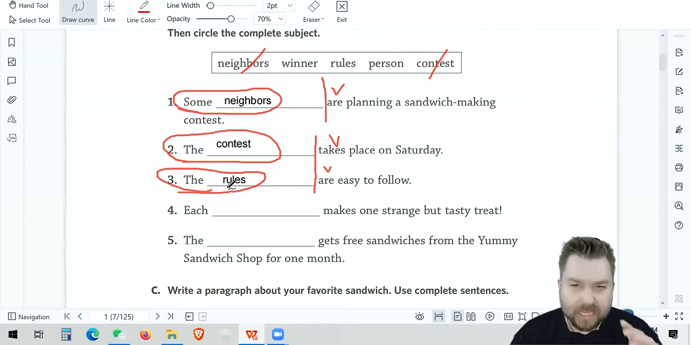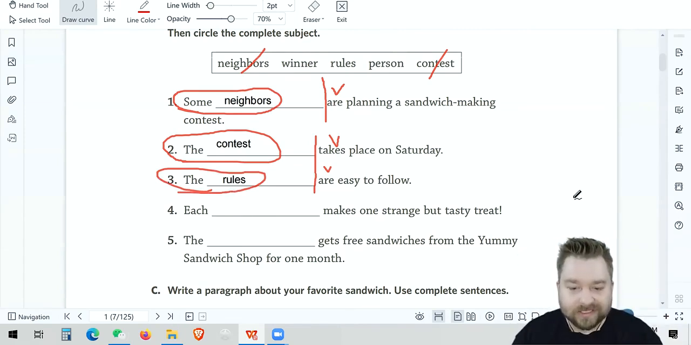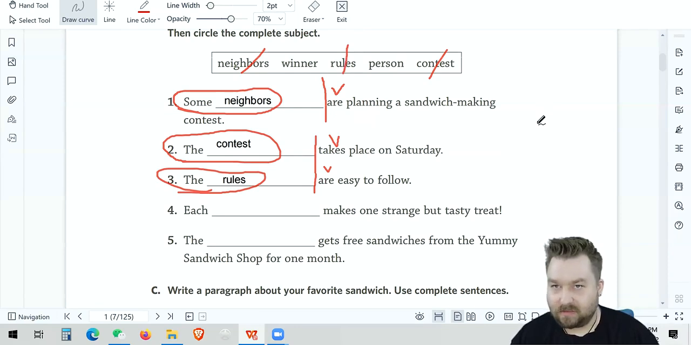Number 4. Each makes one strange but tasty treat. Well, who makes? What makes? Each winner or each person? Well, there's only one winner, right? So we can't have each winner. Each person. Yeah. Each. Oh, no. I shouldn't write that. I write ugly.